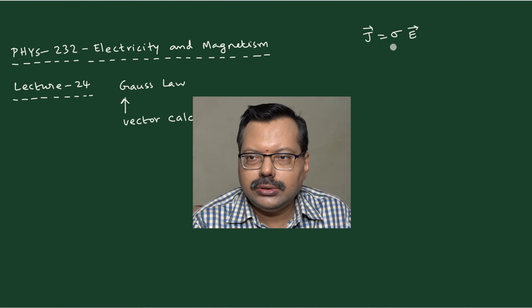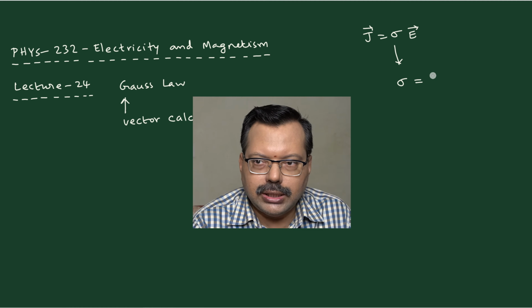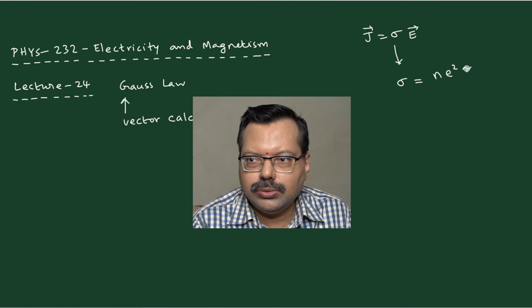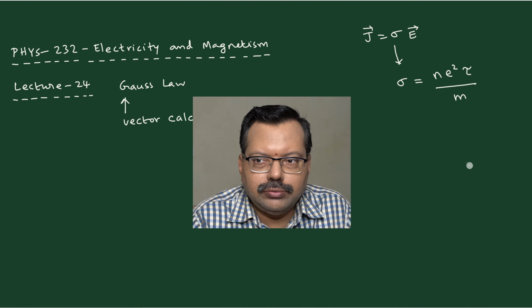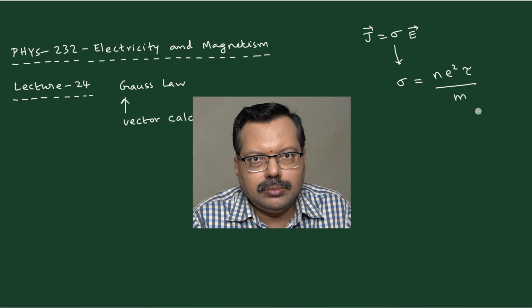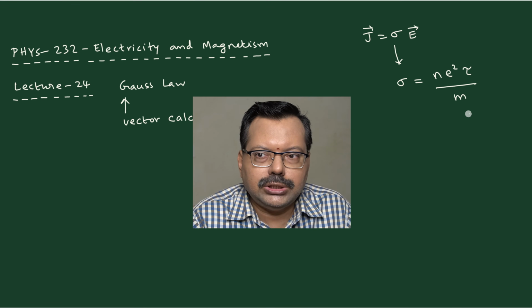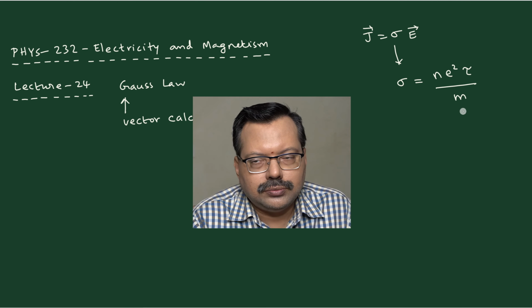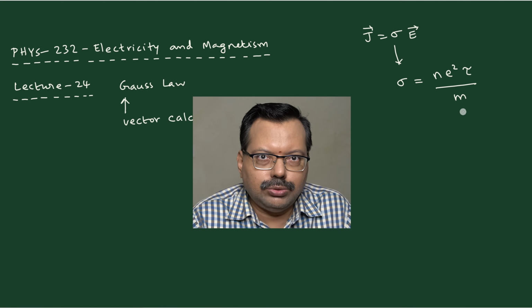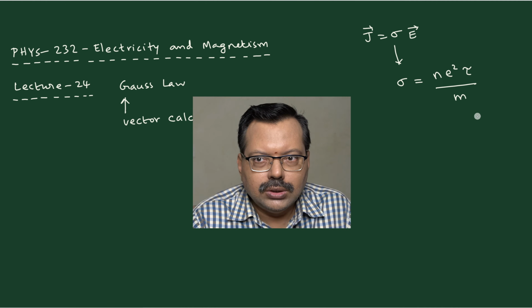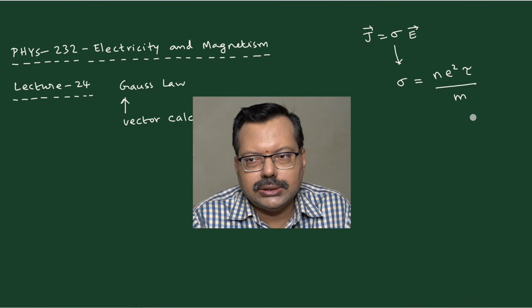In this derivation, sigma is the quantity known as the electrical conductivity, and the expression we obtained in the last class was n e squared tau divided by m. Here small n is the number density of electrons, small e represents the electronic charge, tau represents the relaxation time, that means the time between collisions, and m is the mass of the electron. This gives a very good approximation for the electrical conductivity of metals, because the good conductors are metals. That is all about the last class work.